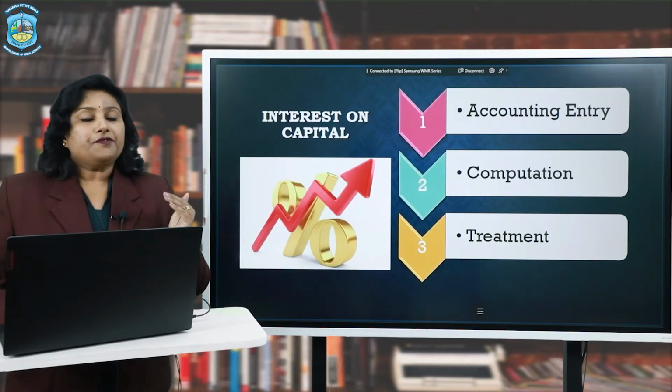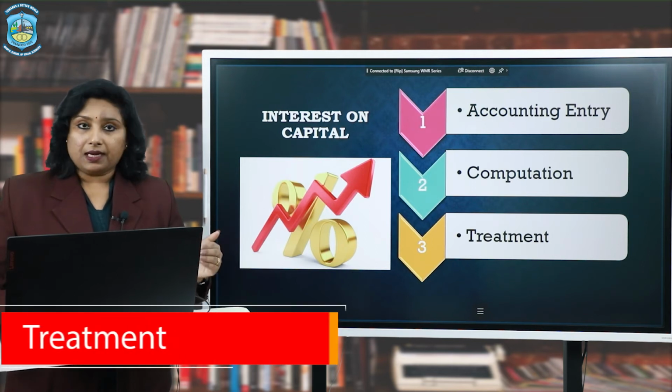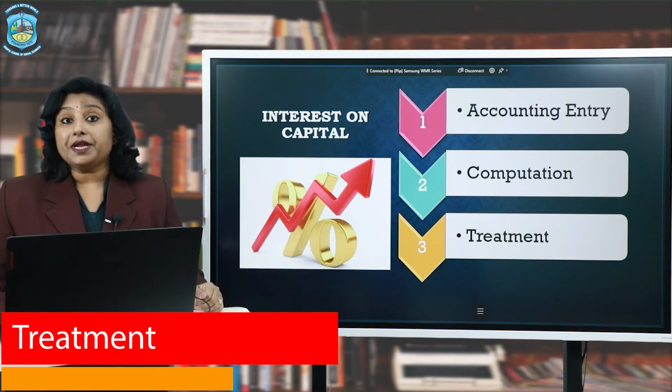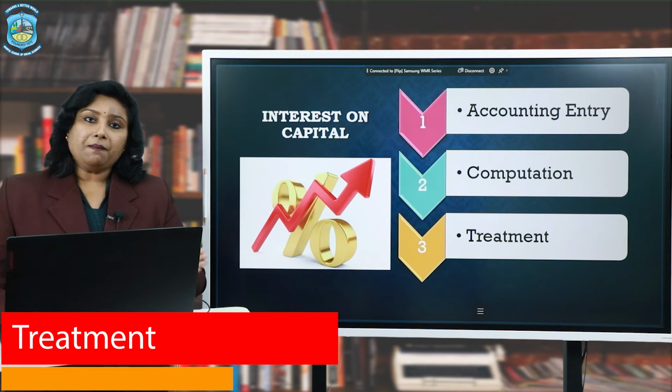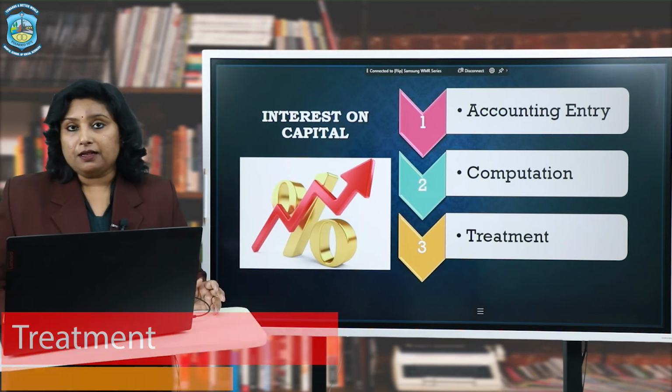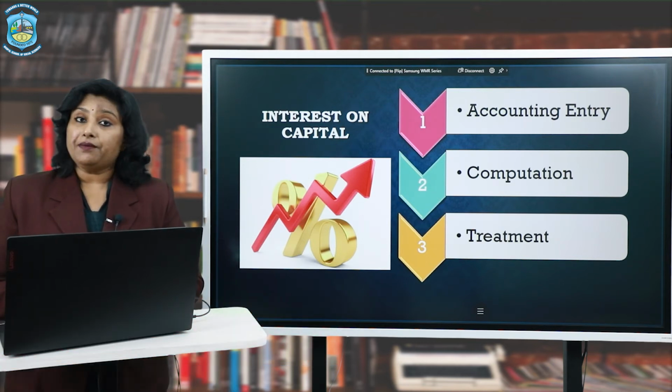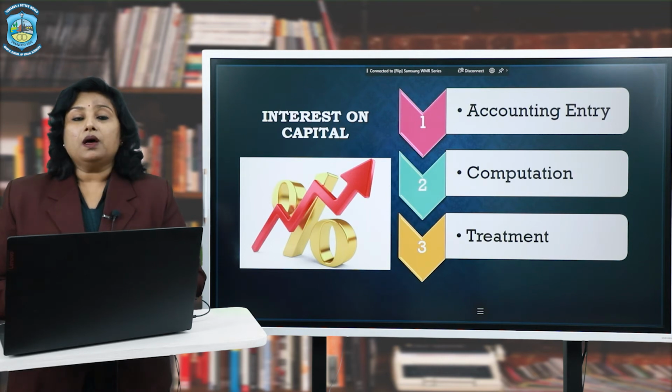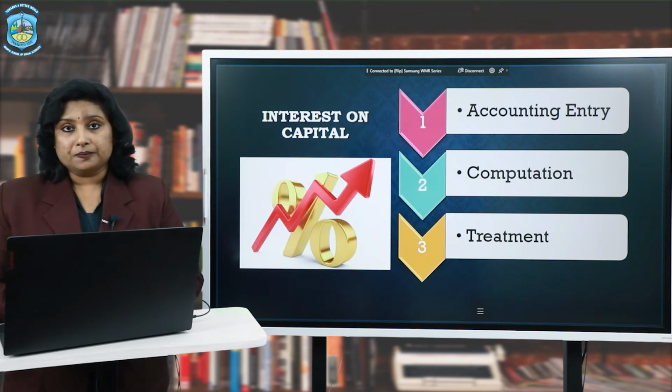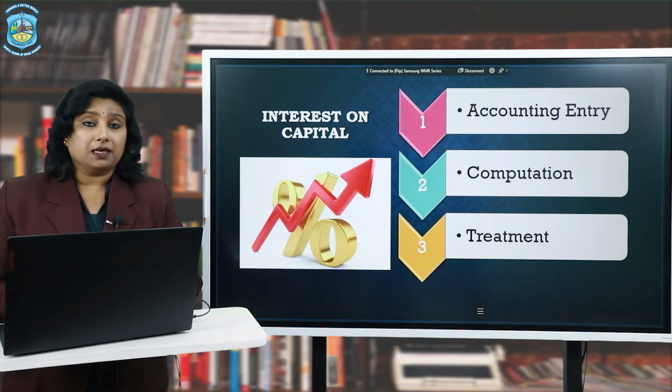Now comes the final adjustment with regards to interest on capital, that is, its treatment. Well, it may be given in the partnership deed itself that interest on capital shall be treated as an appropriation or it shall be treated as a charge. I hope you understand what it means.